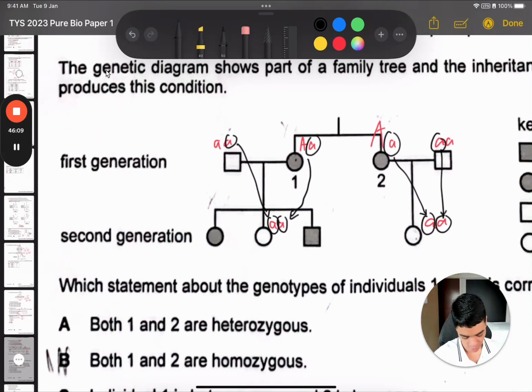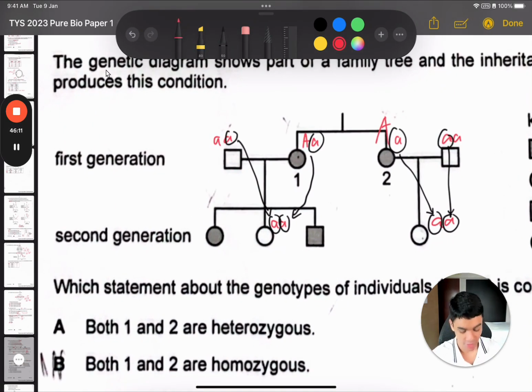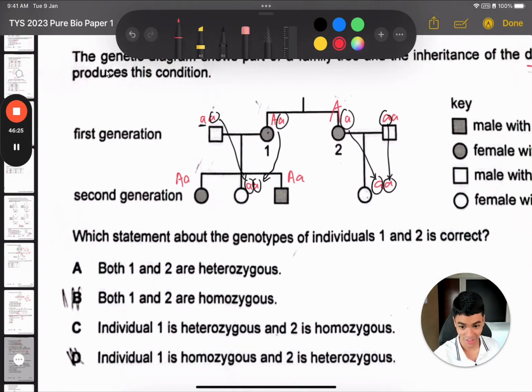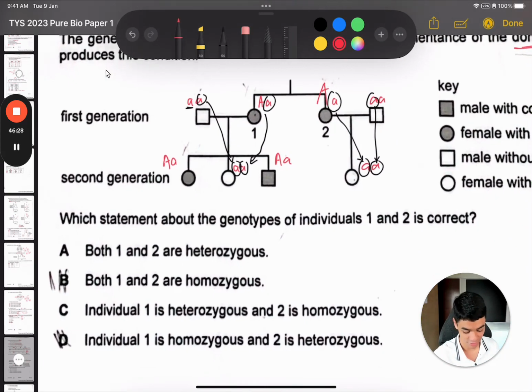Now what about the other two children? They are affected by the dominant allele, right? Dominant disease, so they must have at least one, but the father can only give them the recessive allele. So we know that the other one must be a recessive. If that was too fast, just watch that part again, okay? And this is all the genotypes.